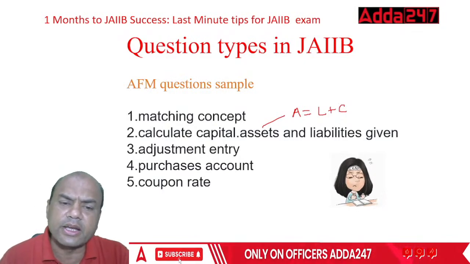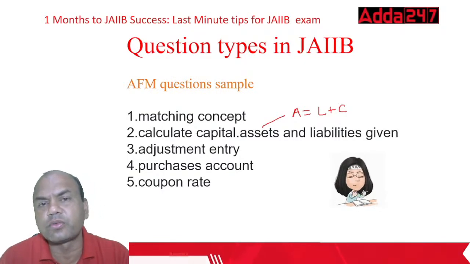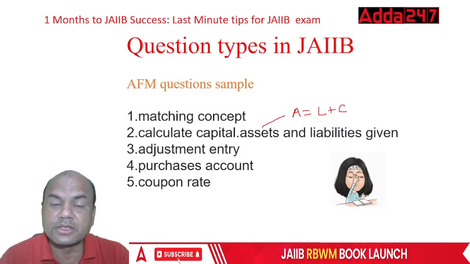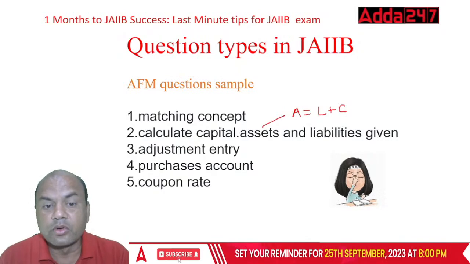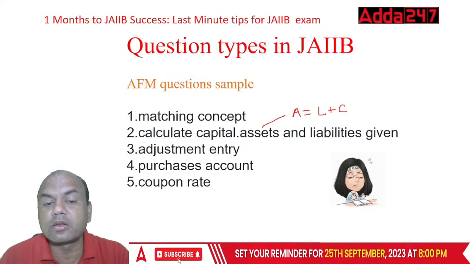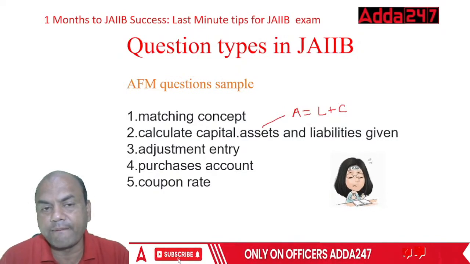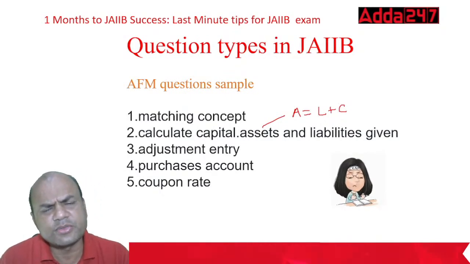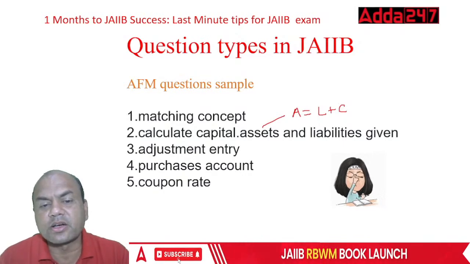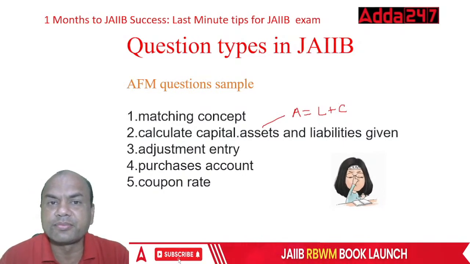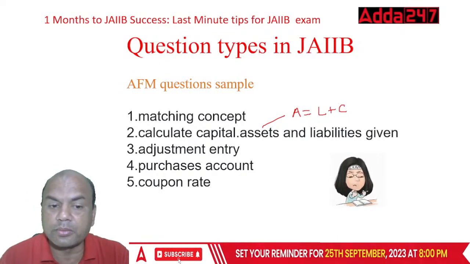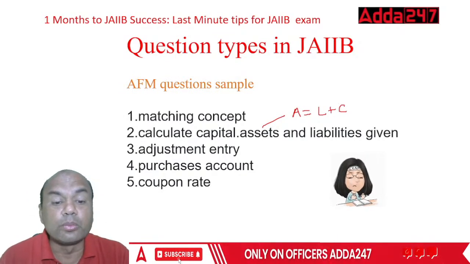Under which heading does this purchase and sales account fall? They fall under nominal account or real account or personal account. Do they fall under nominal, real, or personal? Type in the comment section. Because this was asked. Purchases account falls under which category? They fall under nominal, correct? Nominal.